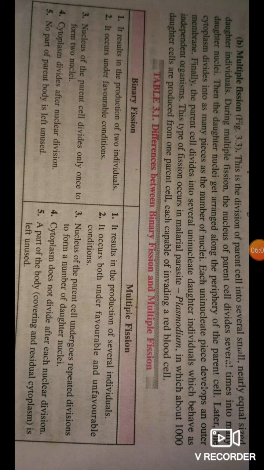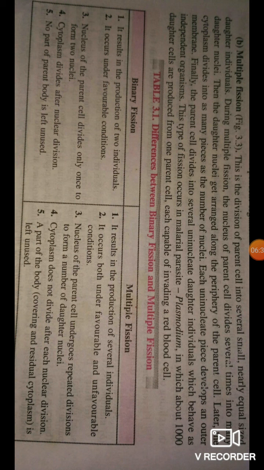Binary fission results in the production of two individuals, and multiple fission results in the production of several individuals. Binary fission occurs under favorable conditions, and multiple fission occurs in both favorable and unfavorable conditions.